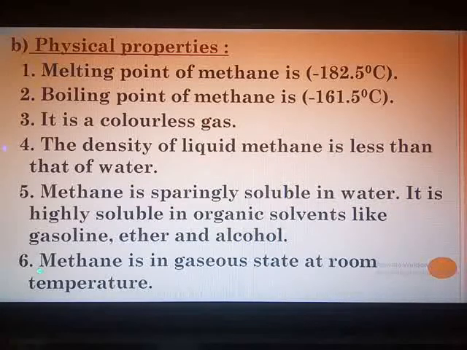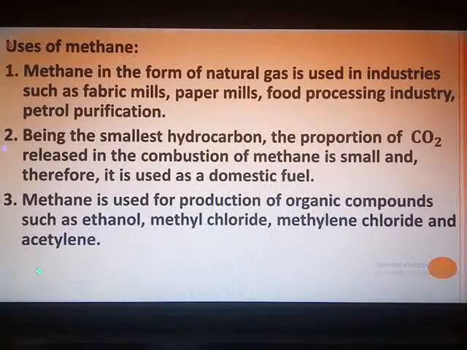Occurrence also: give 3 places where methane occurs. So 3 to 4 occurrence points you have to remember, along with the reason why methane is called marsh gas. Next is about the uses of methane.